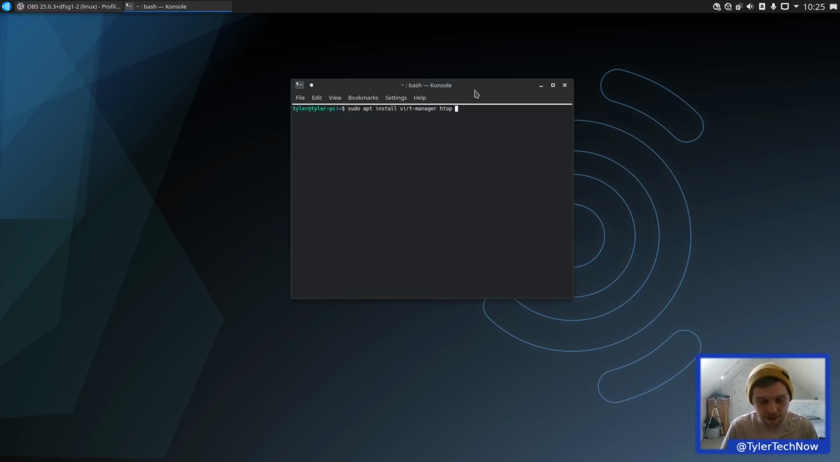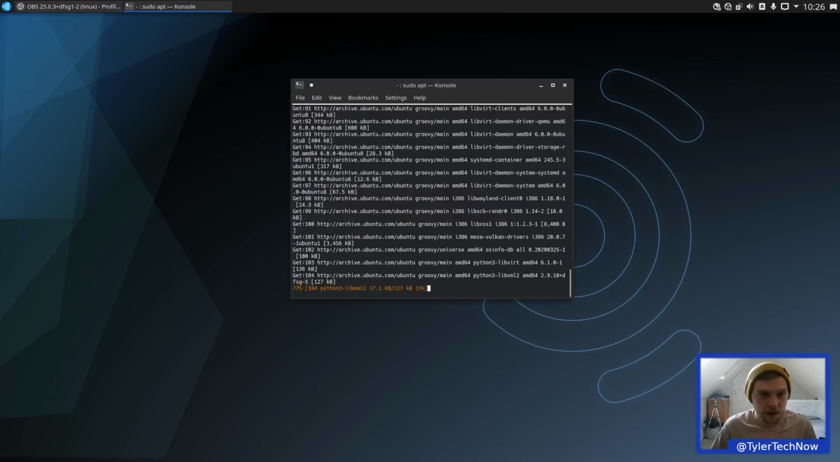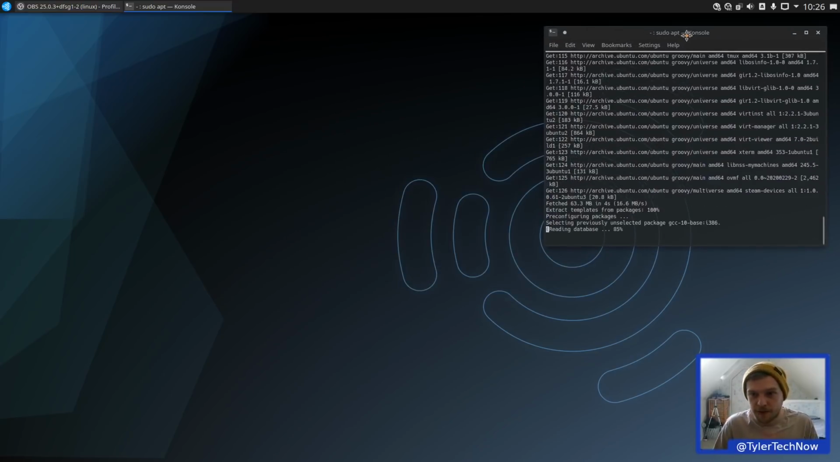Let's get HTOP, Steam, Virt Manager, Tmux, and because, oh, is that a hot corner? Okay, we're going to have to get rid of that hot corner. Okay, we'll just do that for now, because as it's Studio, it comes with a lot of the packages that I'll use by default anyway. Right, let's let that do its business there.